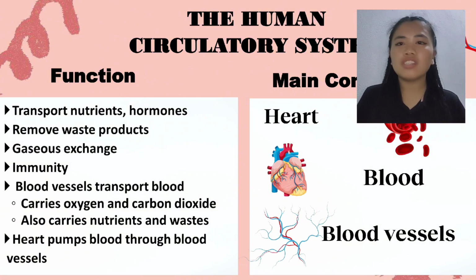It ensures that oxygen and nutrients reach every cell while also removing waste products, while the blood acts as the medium, carrying oxygen, nutrients, hormones, and waste. It plays a vital role in maintaining the balance required for the body to function properly. Later on, those three main components of the circulatory system will be elaborated by my co-presenter.